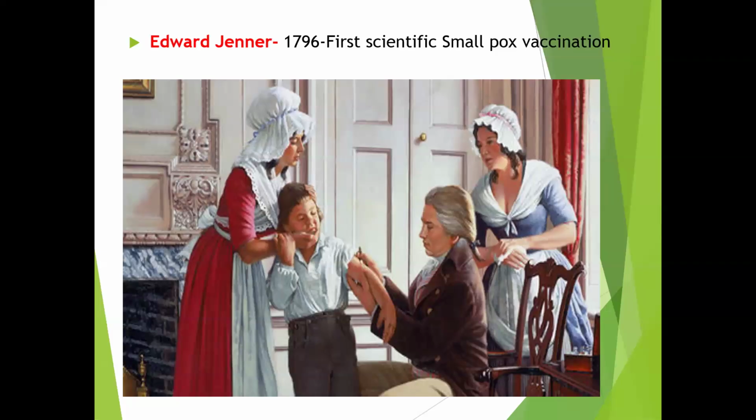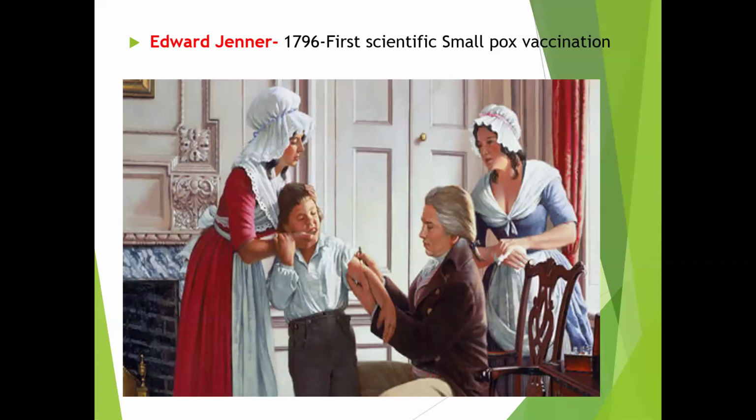Then he took the scrapings from the infected cowpox lesion, and he injected them into his gardener's son. The boy's name was James Phipps. He was 8 years old, and Jenner intentionally introduced the material into James Phipps's body. After a few days, James Phipps developed a cowpox infection. He suffered from cowpox for almost 8 to 10 days, and he recovered fully.